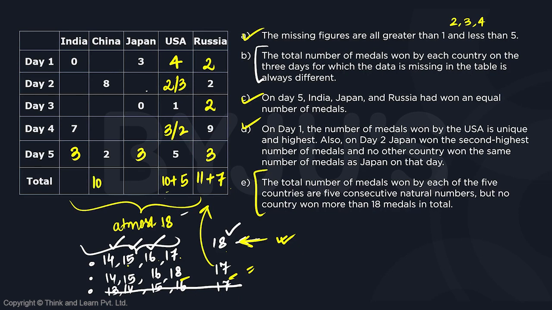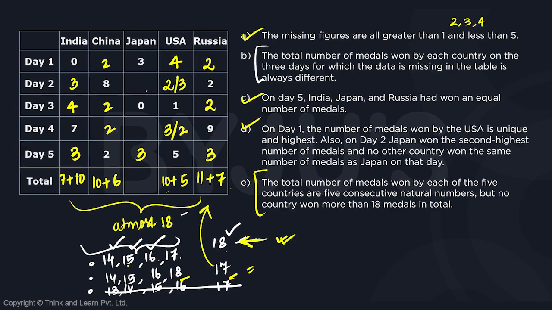For China, we were already at a 10. So we are supposed to take 16 here. So for a 16, we need 6. So that is going to be all of them being 2. India is already at 7. We needed a 17. So this is 10. Out of which 3 is already there. So we need another 7. For another 7, for day 2, we can't take a 4. So day 3 has to be a 4 and day 2 has to be a 3.